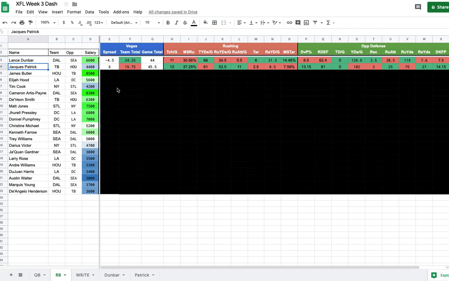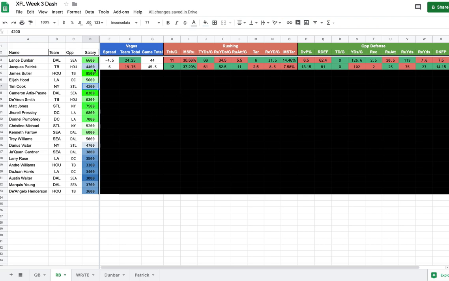I think he's going to be someone we're going to have a decent amount of interest in later throughout the week, when we touch more on what's happening with Darius Victor. A guy, Tim Cook, at 4,200, is going to be a guy we'll have an eye on as well, but we're still waiting on the injury news for that. Like I said, stay tuned for the Friday's final look when we can really dive deep into that. Make sure you're checking out those positional tiers and GPP cash gameplays that I'm going to be updating all the way up until Saturday lock.